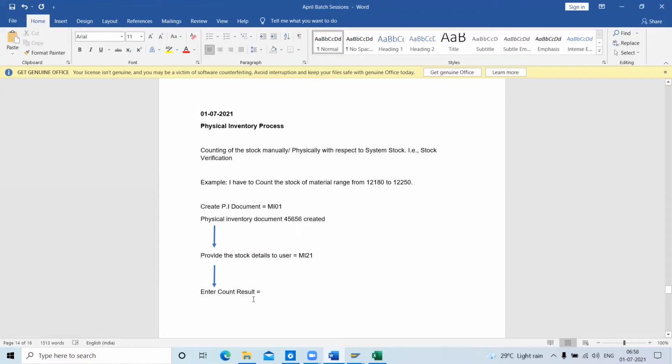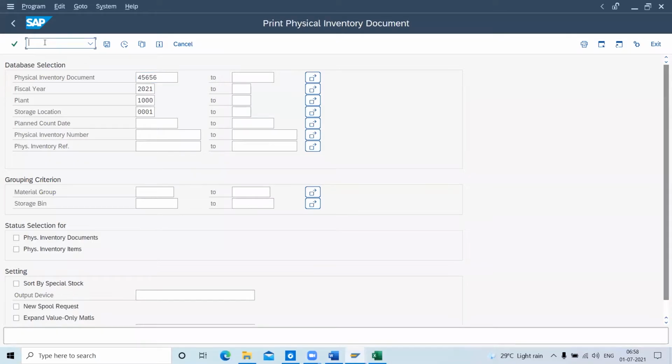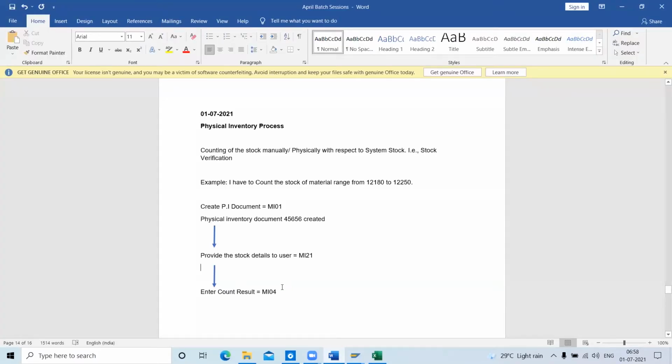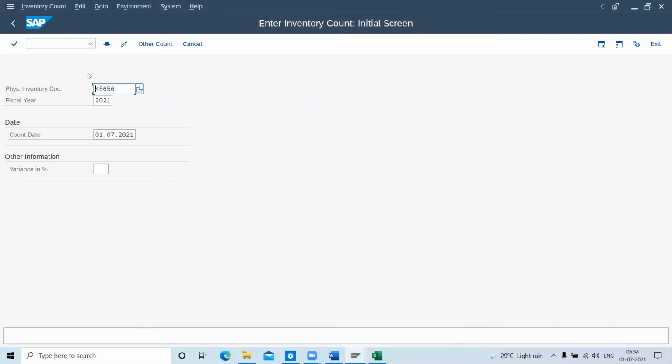After he enters the physical stock count, we enter the count result in the SAP system. To enter the count result we have key code MI04. The first ones, MI01 to MI03, are for creation of the document: create, change and display. The next key code is MI04. I can do slash n MI04. You can see Enter Inventory Count. Press enter. Here you enter the document number, year, and the count date, which is today. The variance is for warning purposes, we can have a variance in percent.